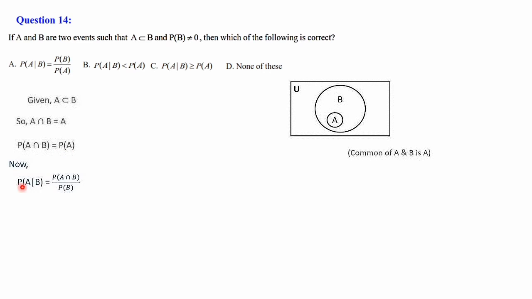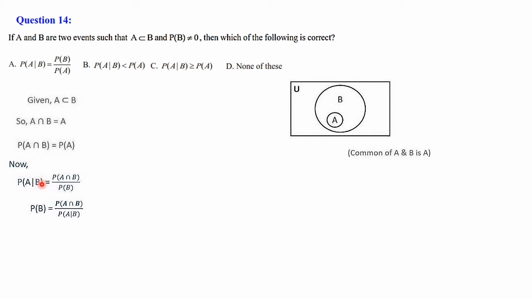Now we know the conditional probability formula: P of A given B is equal to P of A intersection B by P of B. So let's take P of B here and P of A given B here. That is P of B is equal to P of A intersection B divided by P of A given B.